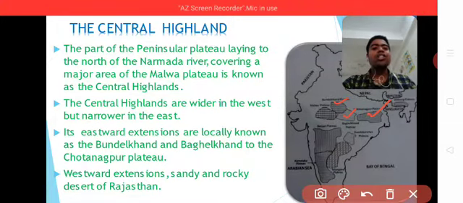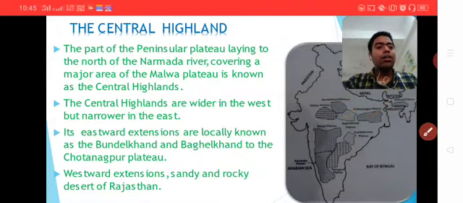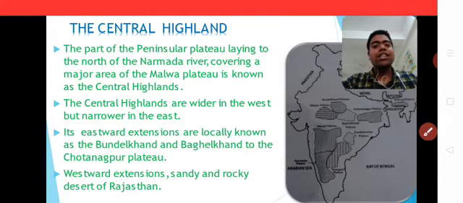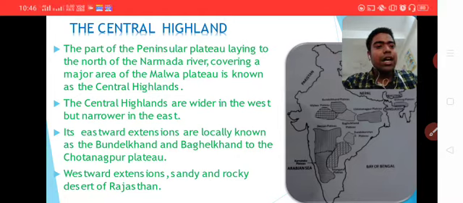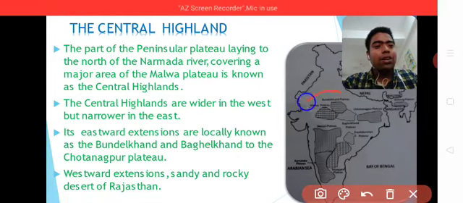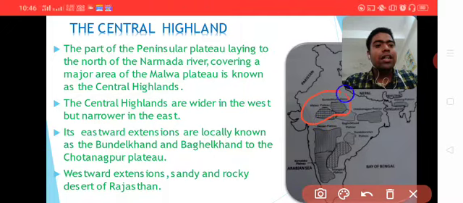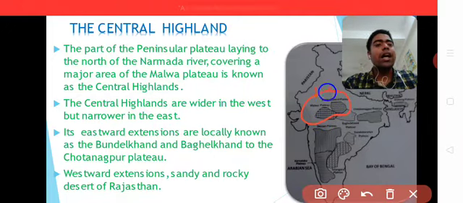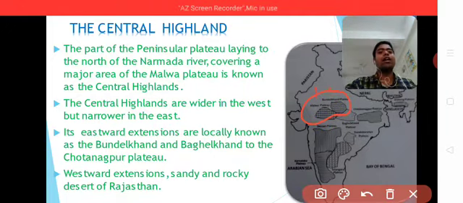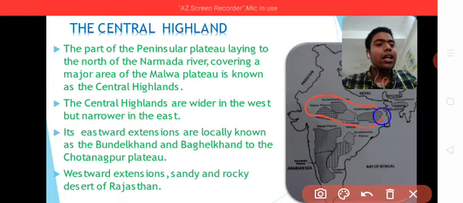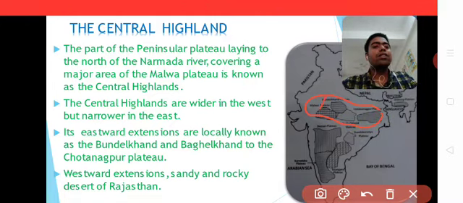Then the western boundary of Central Highland. The western extension joins the sandy and rocky desert of Rajasthan. This area is the part of Central Highland on the western side, the western border of Central Highland, the Rajasthan area. So this whole area from west to east is known as Central Highland in this picture.